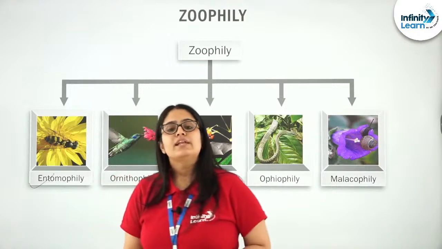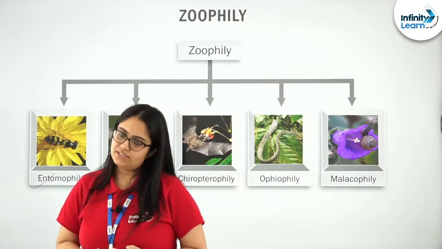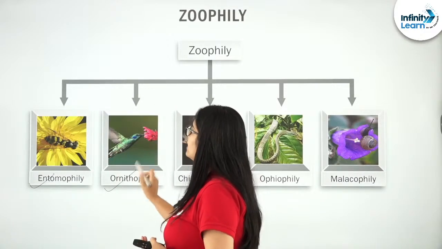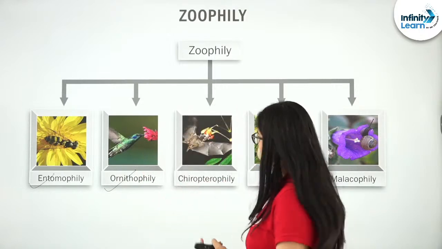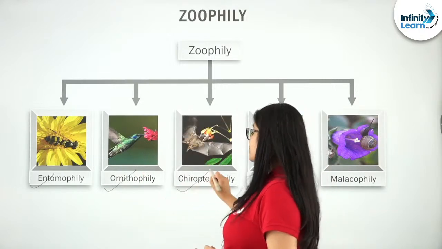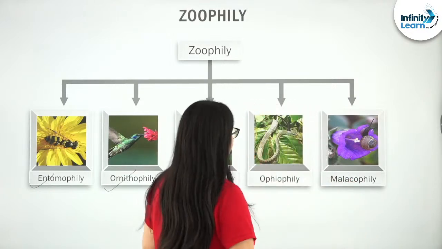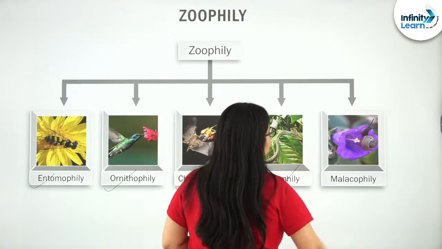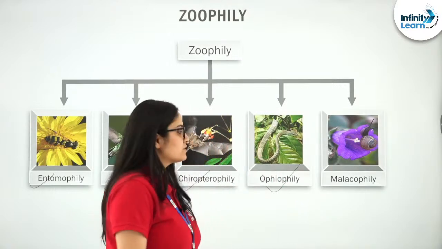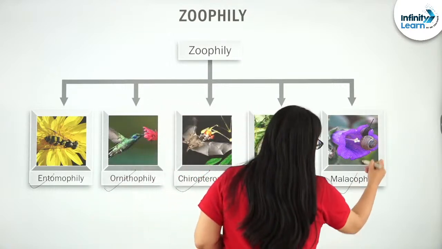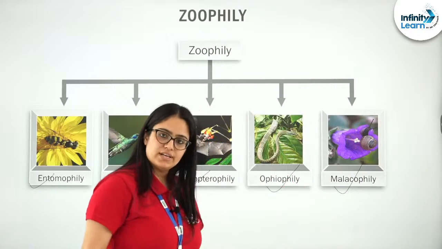In entomophily, insects are used as pollinating agents. In ornithophily, birds are used as pollinating agents. In chiropterophily, bats are used as pollinating agents. In ophiophily, snakes are used as pollinating agents. And last, malacophily, snails are used as pollinating agents.